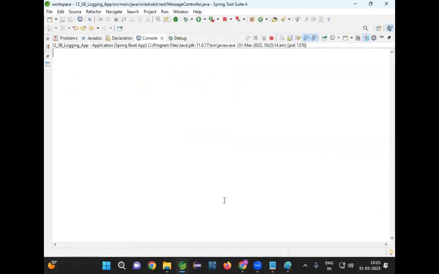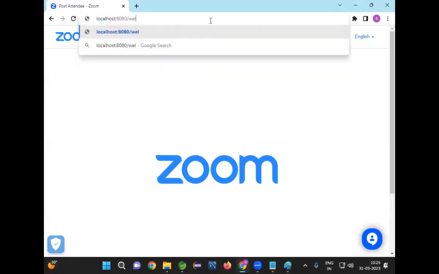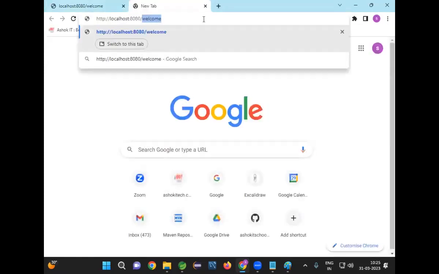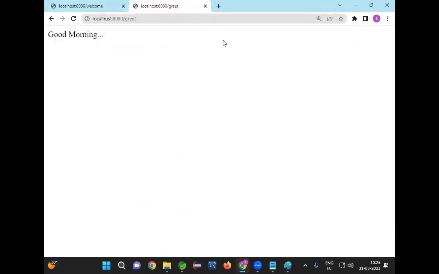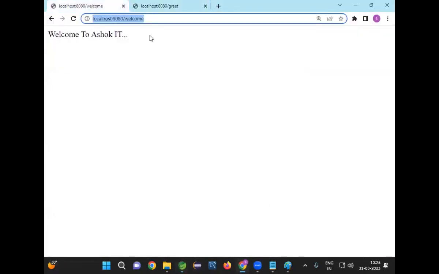No messages are available in the console. Now go to the browser and type the URL localhost:8080/welcome. Am I able to get the response? Yes, I'm able to get the response. Now let me go to /greet. I'm able to get the response with greet also. When I sent a request for the first and second method, I got the responses in the browser: Welcome to Ashok IT, and a good morning message also.